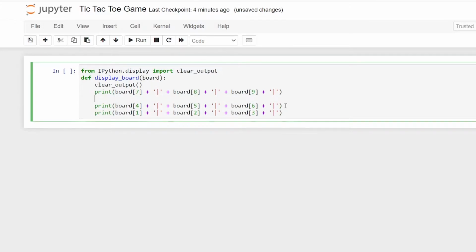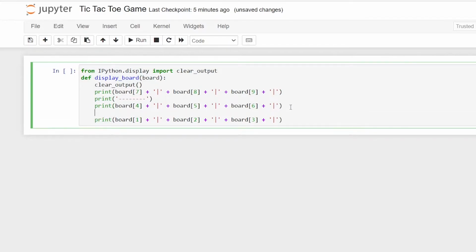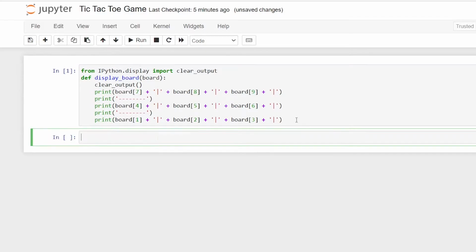So in between these, we're going to print, let's say, the dashes. It's only required between these rows, and the last line we do not need it.